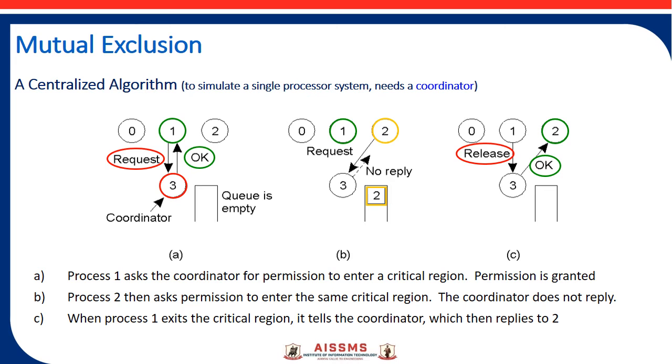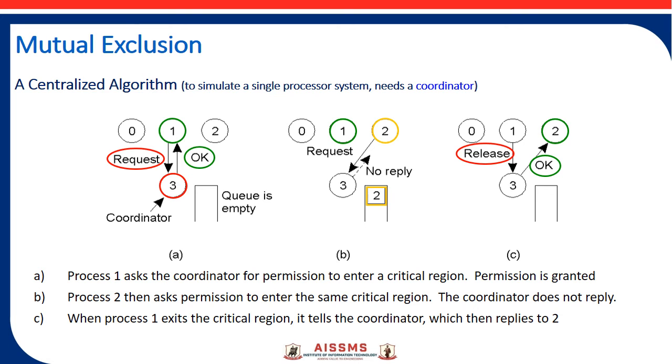When process 1 is already in a critical section, and meanwhile process 2 tries to enter the critical section by sending a request message, in that case the process coordinator will put process 2 in a queue, because process 1 is already in a critical section, and it will not send any reply to process 2. So it means process 2 is blocked till process 1 finishes.